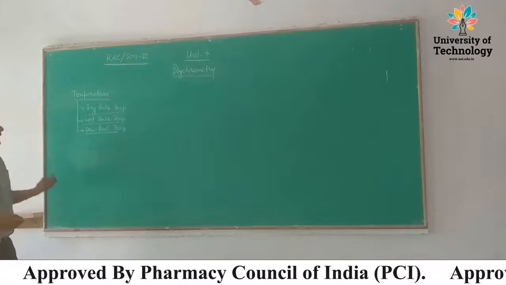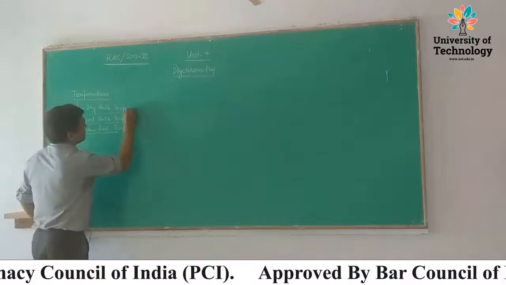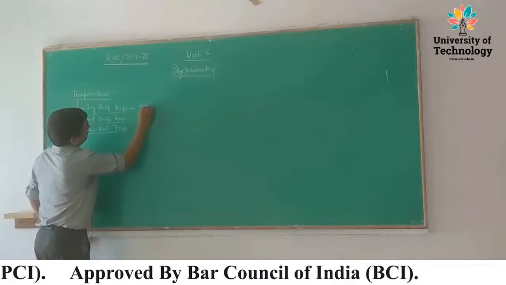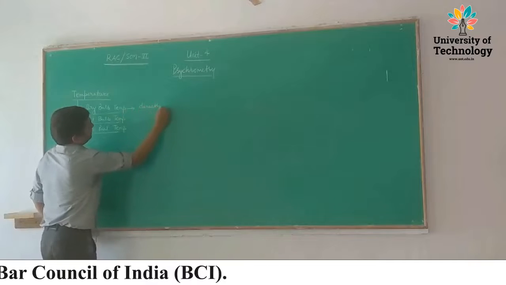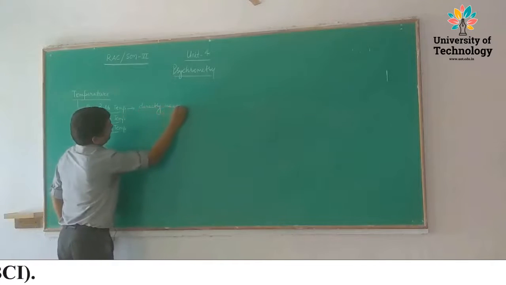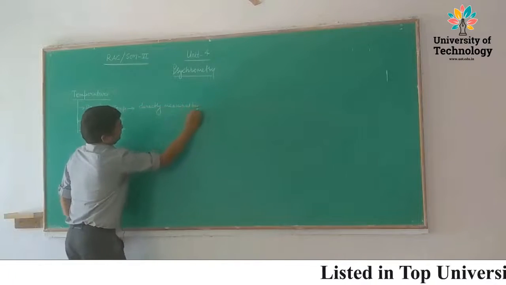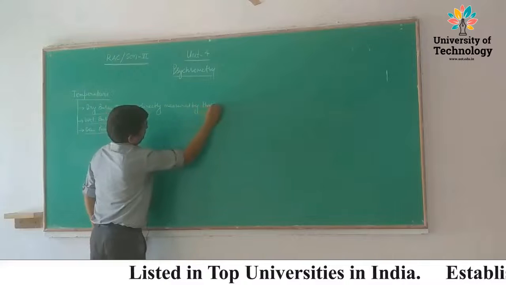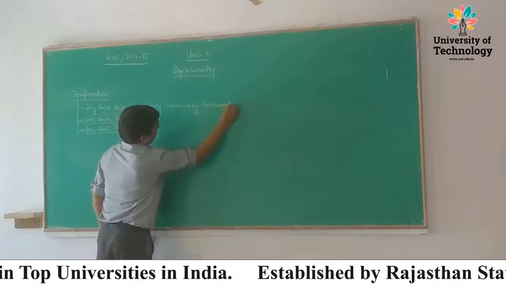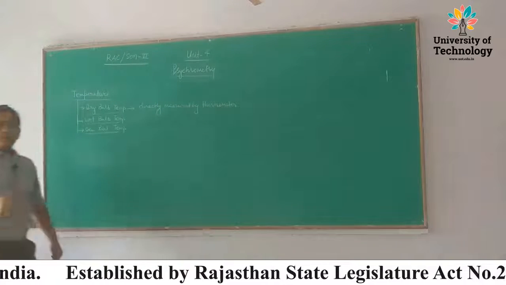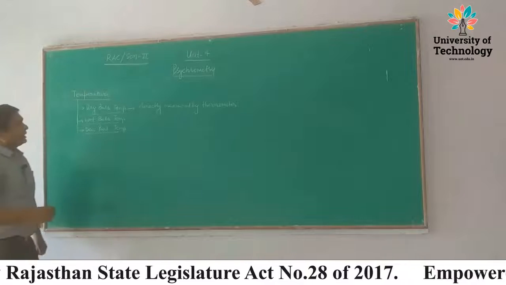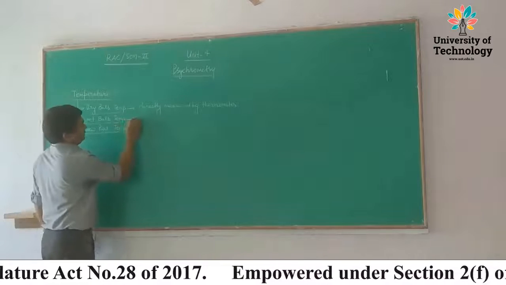So it means the dry bulb temperature is directly measured by a thermometer, independent of the moisture present in the air.